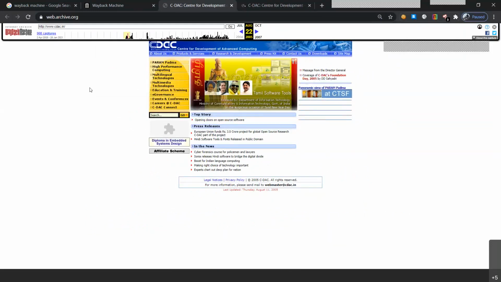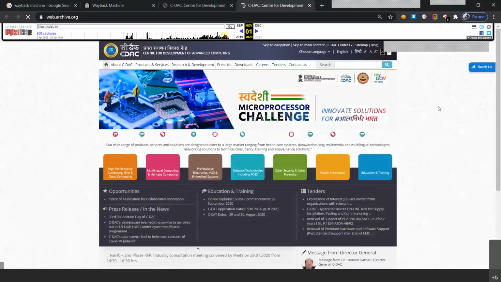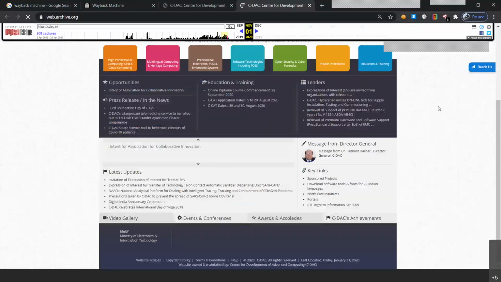Wayback Machine is basically a platform where they save these websites using a hash protocol, and all of the websites are encrypted. That means this website information will not be duplicated, but all of the information regarding when the website was created, when it was first published, and how it is looking right now in 2020 will be present in this website. So you are able to see the 2020 version of our website.